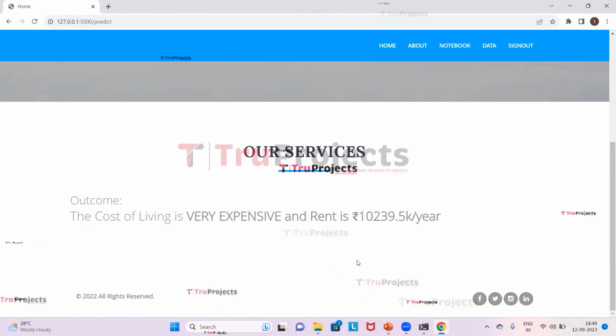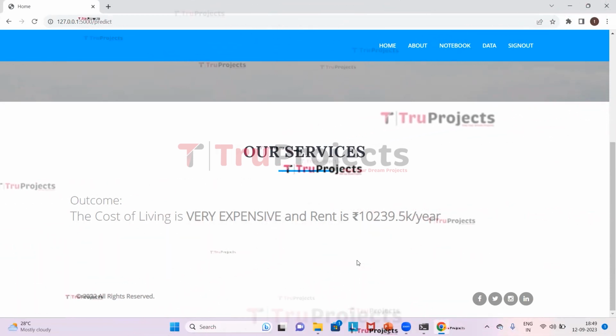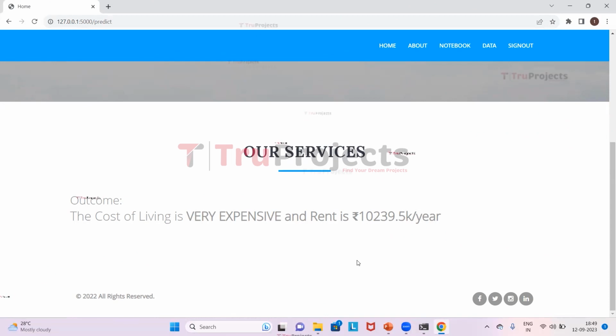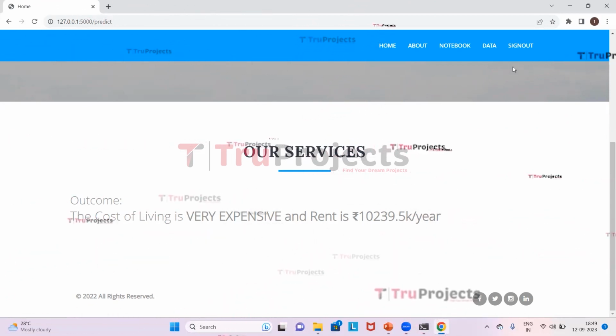In this way, we can enter the index parameters and then click on predict for the particular country, and then we will get the predictions for that particular country, whether it is expensive, moderate or inexpensive. Now we will sign off.